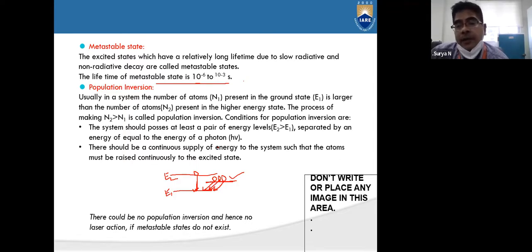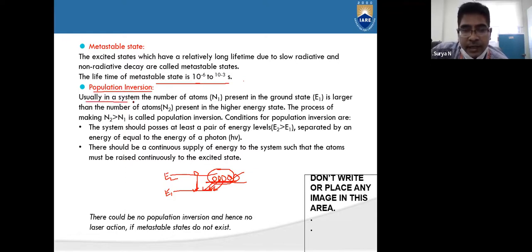The importance of putting the metastable state is to increase the lifetime of the electrons or atoms at this state. That state is what we call the metastable state. When the atoms or electrons accumulate at the metastable state, the population of the atoms increases. That is what we call population inversion.